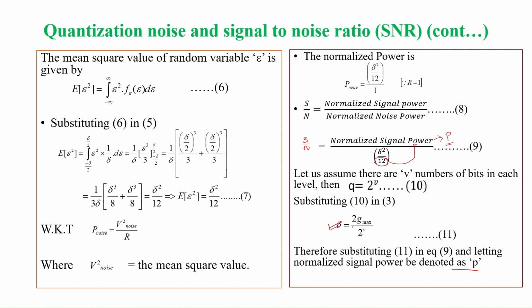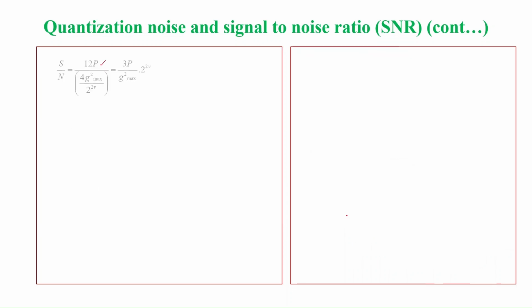Next, how do you get delta square? We know what is delta, right? From equation 11 we know what is delta. It is 2 G max by 2 to the power V. Now you have to square it, because we have delta square in the equation. It becomes 2 square, 4 G square max divided by 2 to the power 2V. So that is what it is written. So 2 square is 4 G square, and 2 to the power V whole square is 2 to the power 2V. Now if you simplify this, 4 1s are 4, 3s are, you will get 3P over G square max.